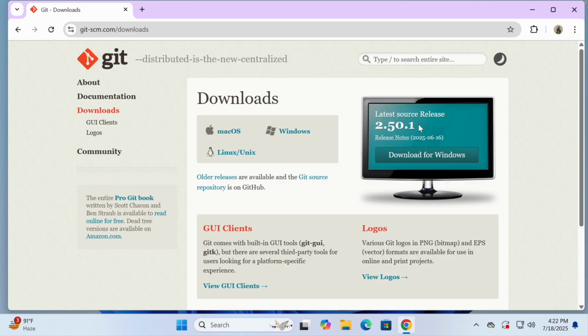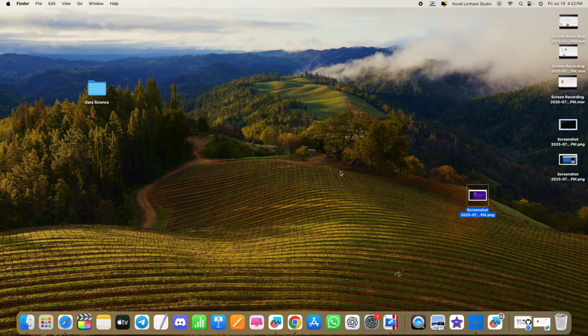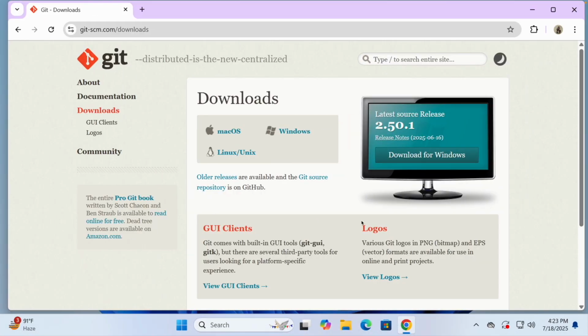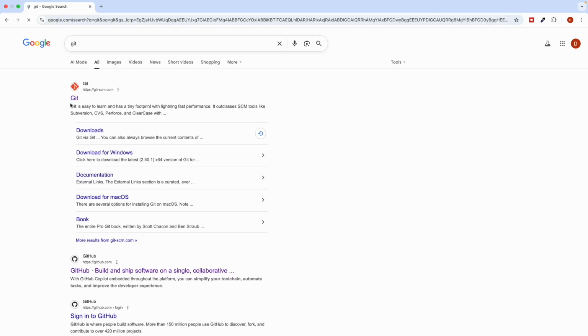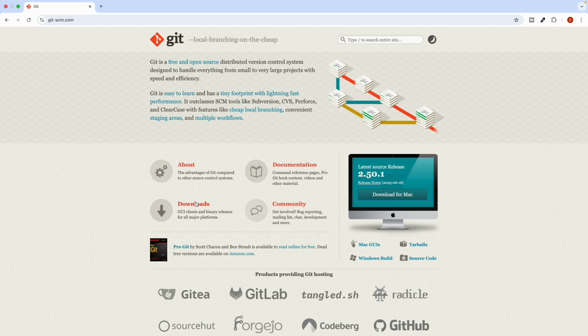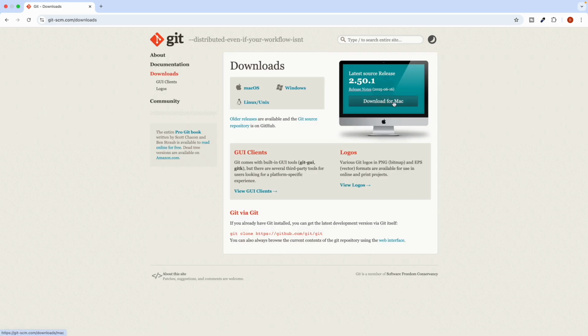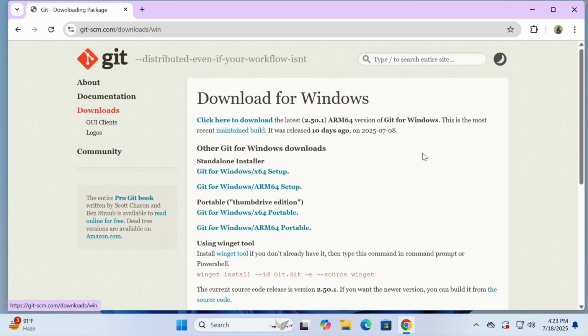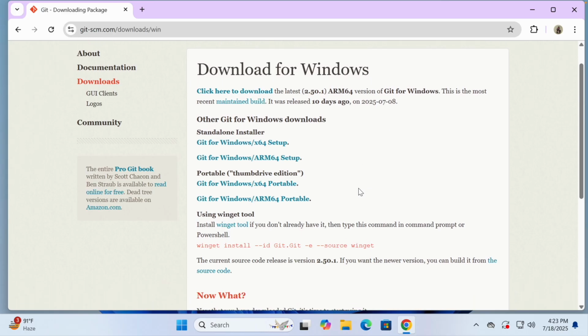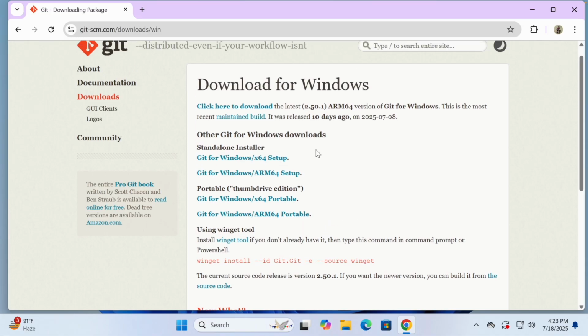Whatever the case, you have to download it for your operating system. Right now I have both Mac and Windows. When I talk about the Mac, just search for the same thing, Git, go over here, click on download, and it will automatically show you the option to download for Mac. Whatever operating system you use, just click on download and it will start downloading. Here you can see, click here to download, so I will simply tap on it.